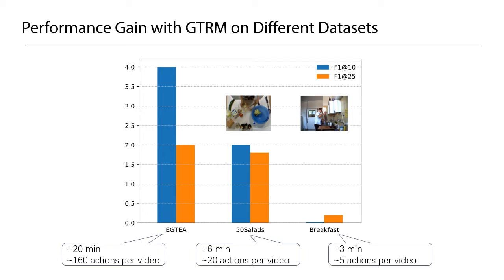Each video in EGTAI dataset contains about 160 actions on average. On the other hand, each video in 50 salads dataset and breakfast dataset contains about 20 actions and 5 actions respectively. As a result, the performance gain on these datasets is limited. That is because there are not so many action instances per video, so the relation reasoning doesn't work effectively here.